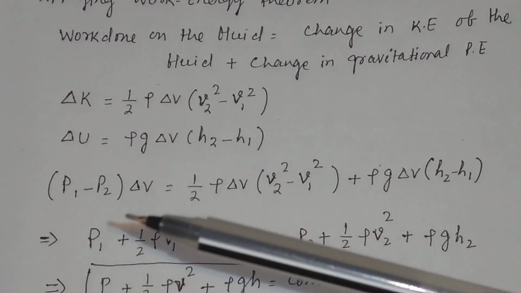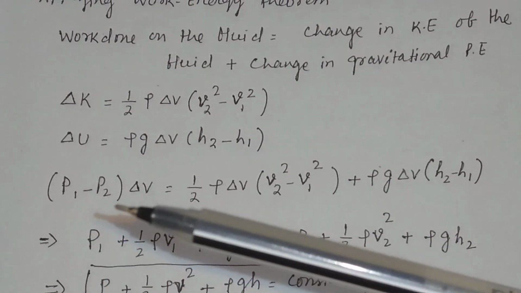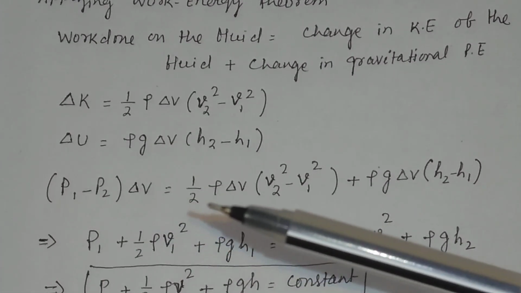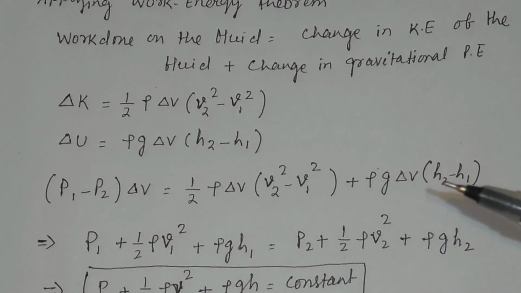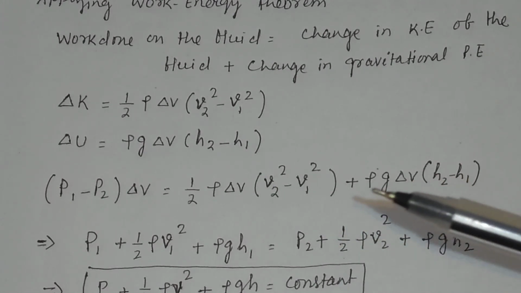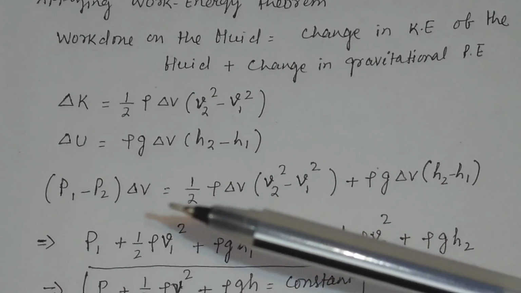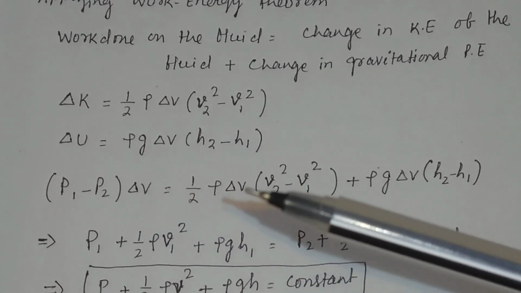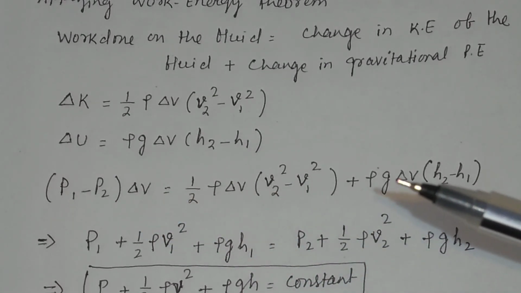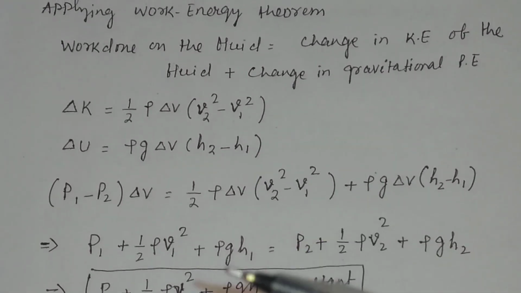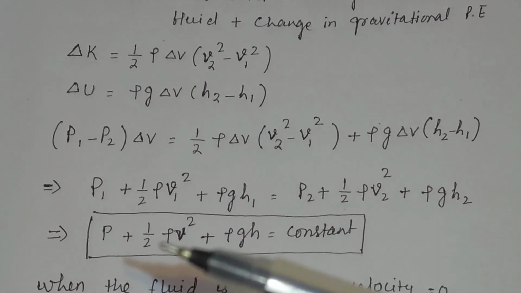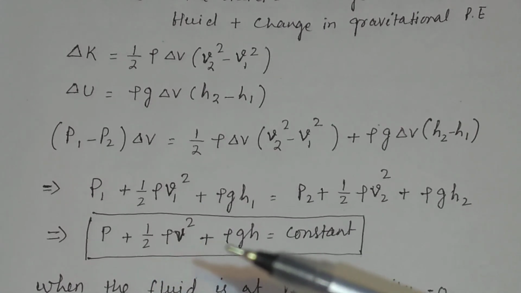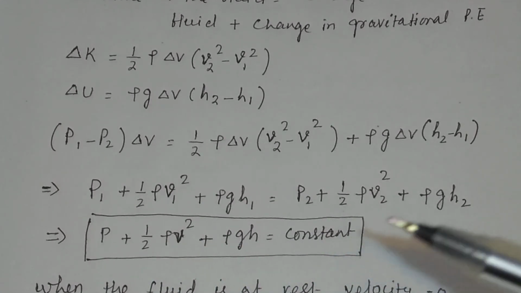So the work done on the fluid, P1 minus P2 into delta V, equals the change in kinetic energy plus the change in potential energy. If you solve this equation, delta V cancels on both sides, and you get the equation P plus half rho V square plus rho g h equal to a constant.